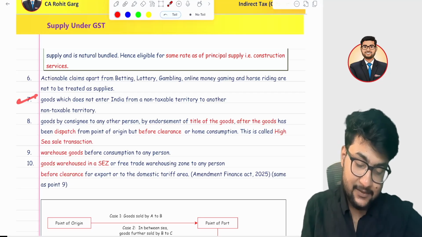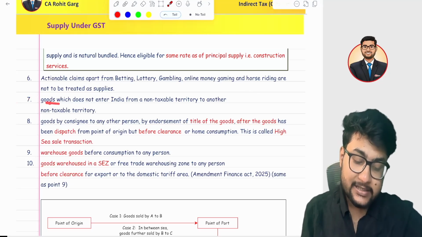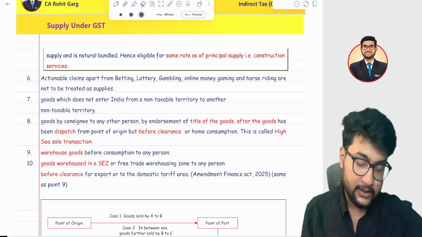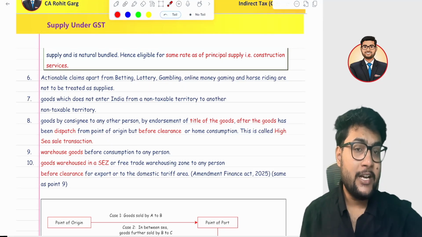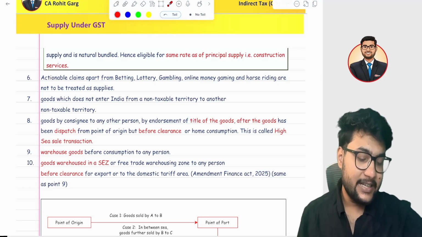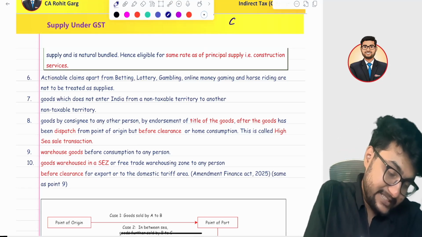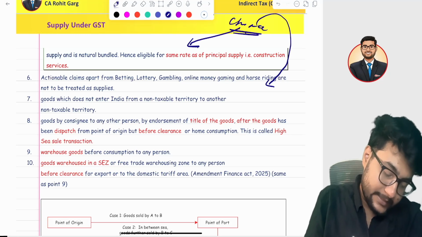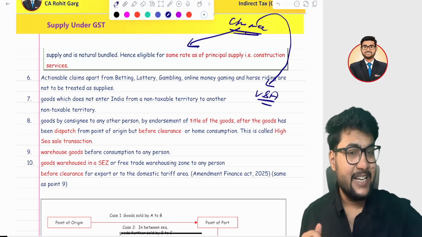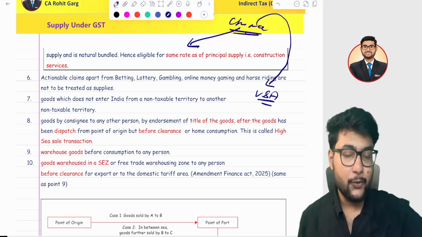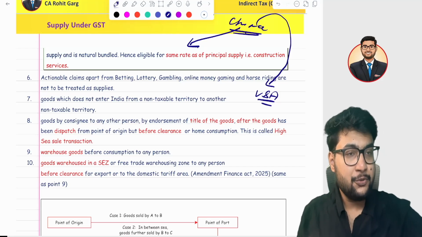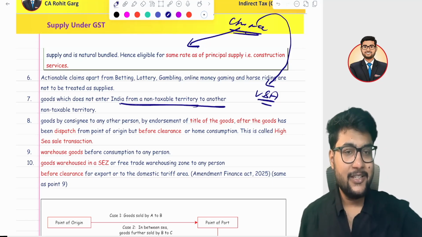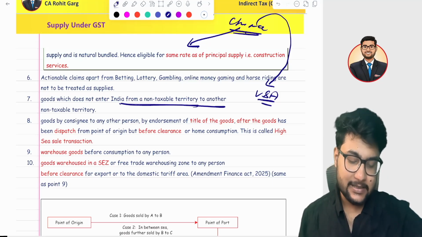I hope so. Seventh is if the goods don't enter India and move from one non-taxable territory to another non-taxable territory. Taxable territory is India and non-taxable territory means any country other than India. So, for example, you are purchasing goods from China, and without entering India, you directly send them to the USA. Means the goods haven't entered India. If anything has not entered India, then it should not be chargeable under GST, right? So this transaction is covered under Schedule 3, hence it is not considered as a supply.